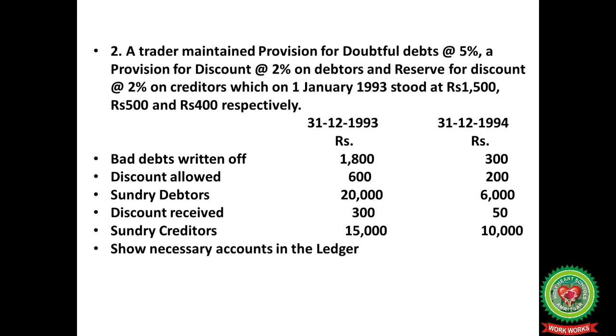Second question: a trader maintained a provision for doubtful debts at the rate of 5%, a provision for discount at the rate of 2% on debtors, and a reserve for discount at the rate of 2% on creditors, which on 1st January 1993 stood at 1,500, 500 and 400 respectively. We have 2-year comparisons of different items like bad debts written off, discount allowed, sundry debtors, discount received, sundry creditors. So here you have to show all the necessary accounts to be prepared in the form of ledgers.